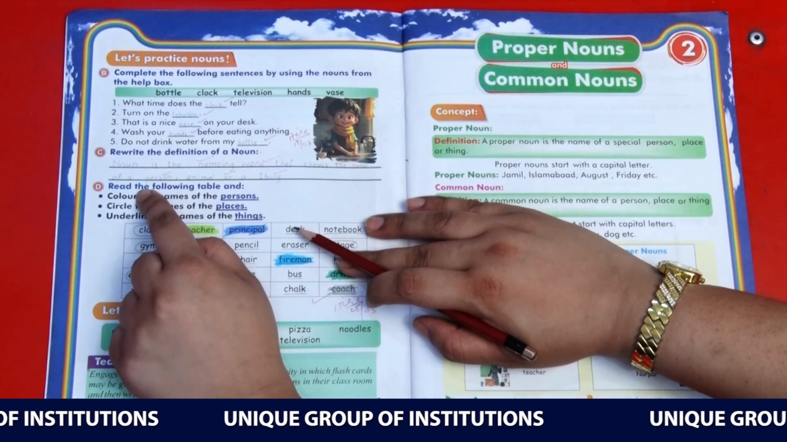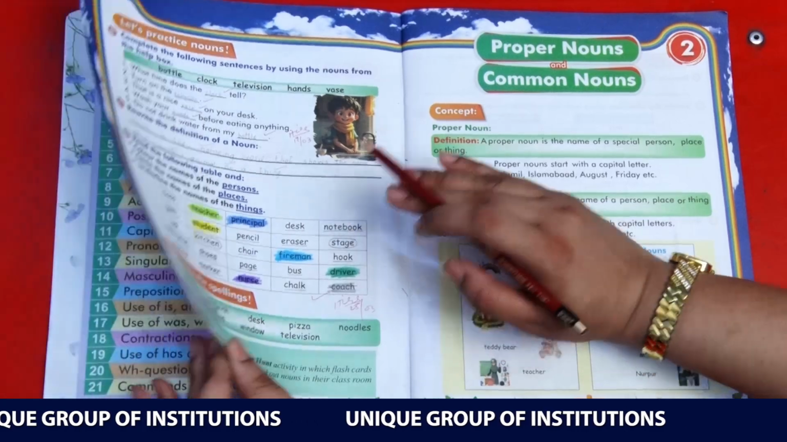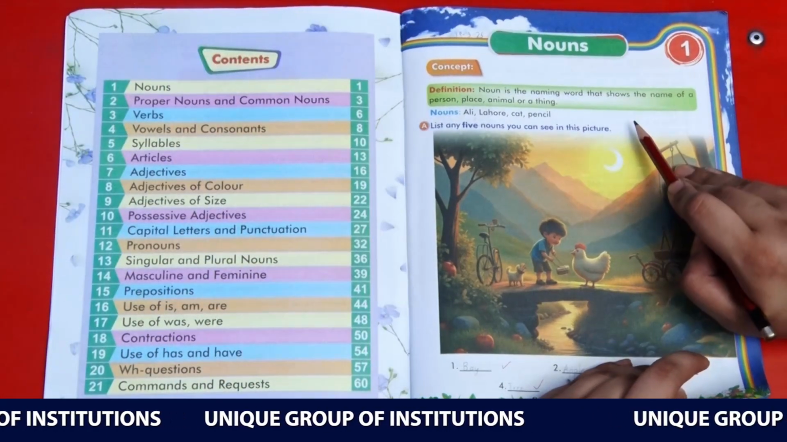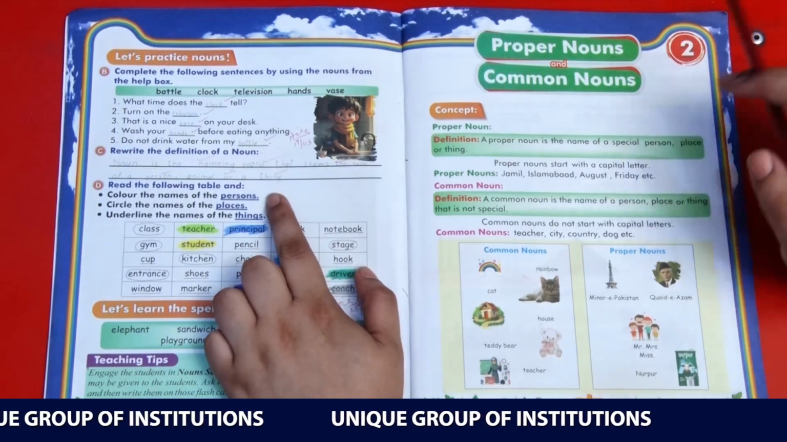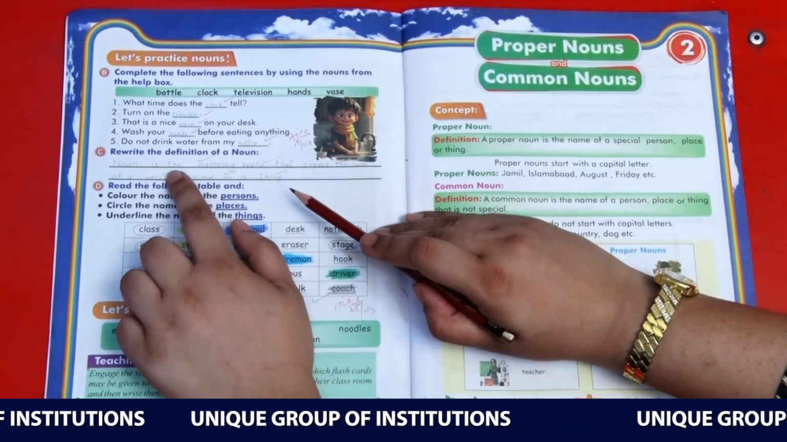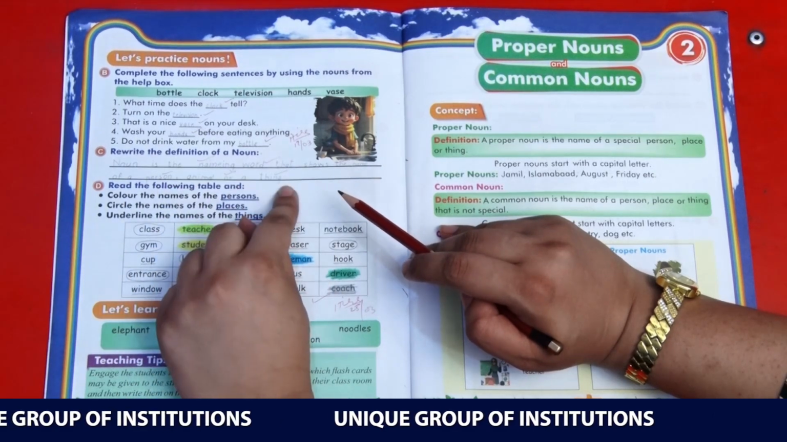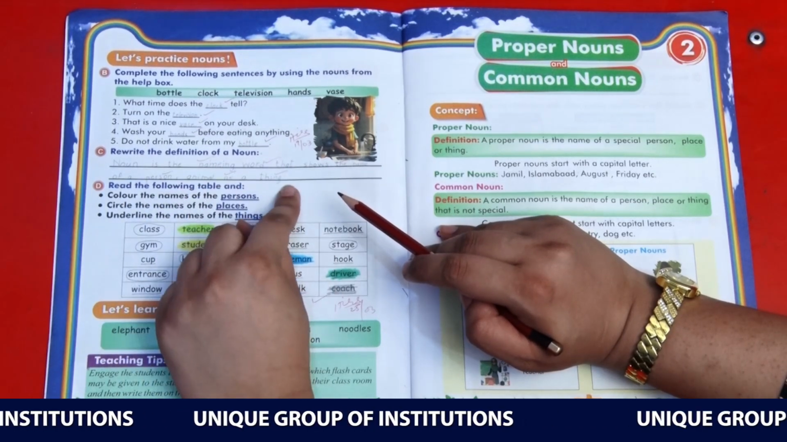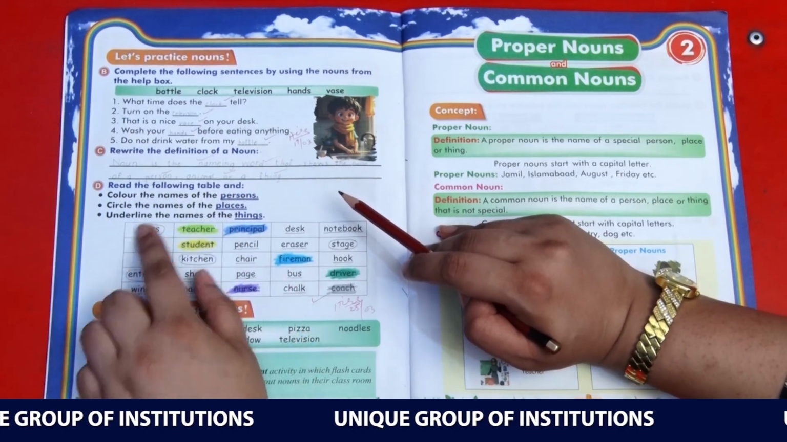Don't look at the back page and then write. Learn the definition first from this page. Learn the definition by heart and then write it without looking at the previous words. You know the definition: a noun is a naming word that shows the name of a person, place, animal or a thing. So you need to learn this definition first and then write.